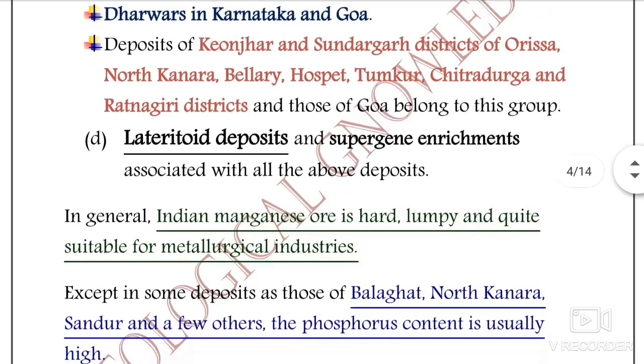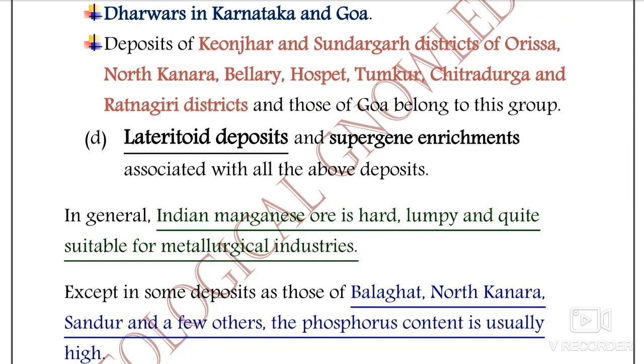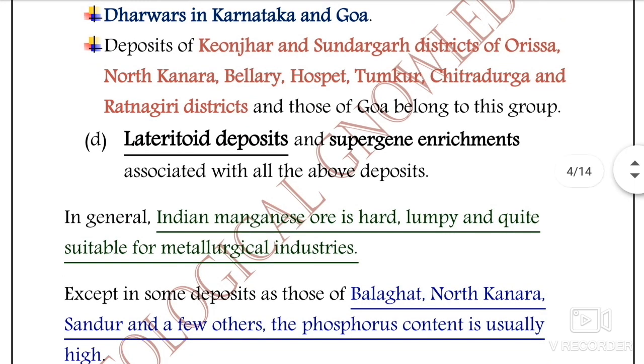And the last one, which is also very important, is the laterite type. These deposits occur within the lateritic capping and are of residual origin. They are of supergene enrichment, the capping or residual origin associated with all the above deposits.